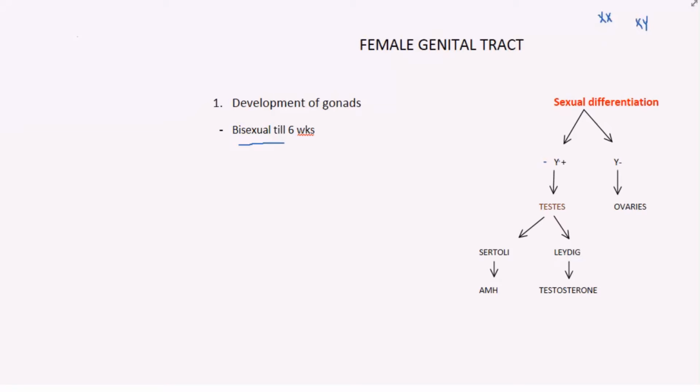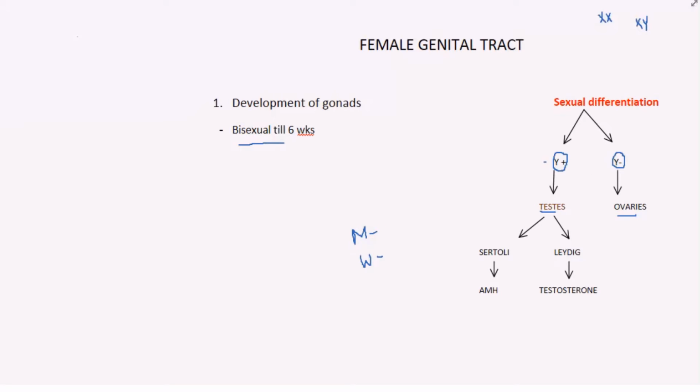If Y chromosome is present, the genital ridge is converted into testes. If Y chromosome is absent, the genital ridge will be converted into ovaries. What is the importance of this is, in the fetus, both Mullerian duct and Wolffian ducts are present. Mullerian duct is also called as paramesonephric duct, whereas Wolffian duct is called as mesonephric duct. So both the ducts will be present in the baby.